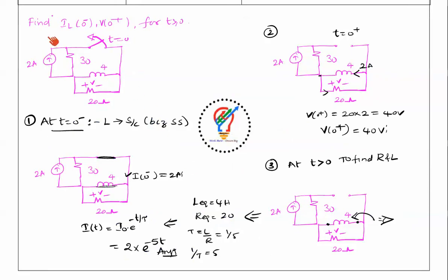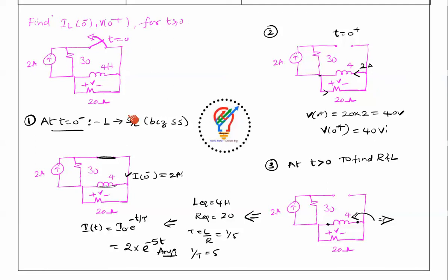So let's take a simple problem. Find IL of 0 minus and V of 0 plus for the circuit shown below for t greater than 0. Here we have a current source in parallel with a 30 ohm resistor, and here we have the inductance of 4 Henry and 20 ohms.